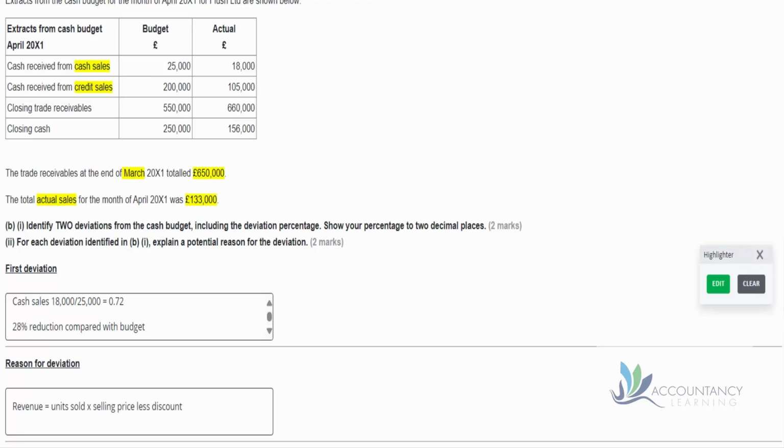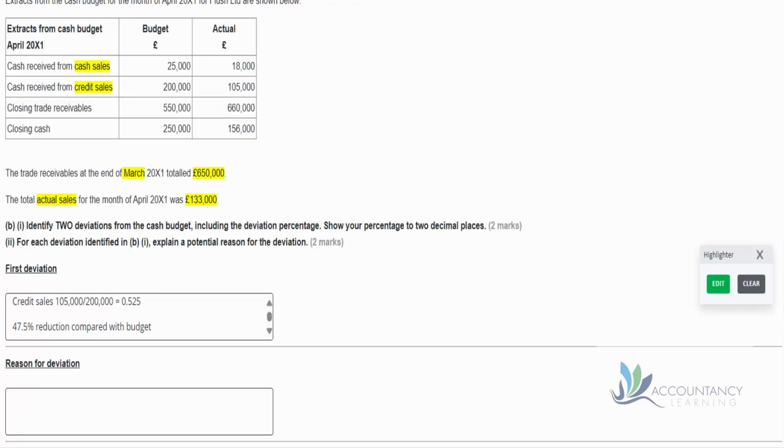So do you see there are 3 contributory factors there to why we have 7,000 less than planned? It could be we sold fewer units. It could be that the unit selling price is smaller, or it could be that we've been giving a bigger discount. Now we only need one of those, but any of those 3 could have been discussed as your answer.